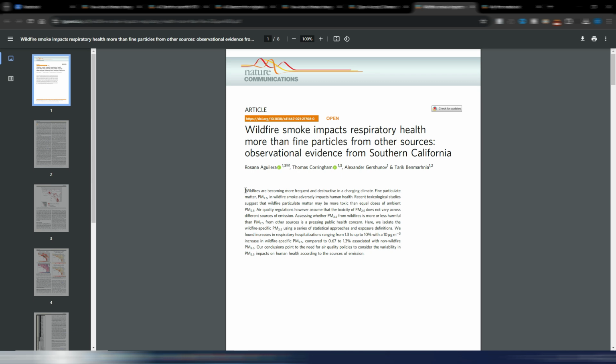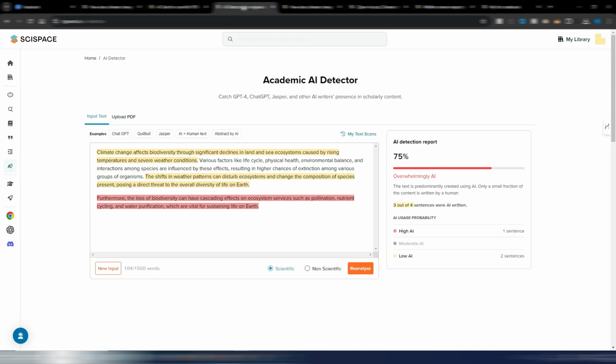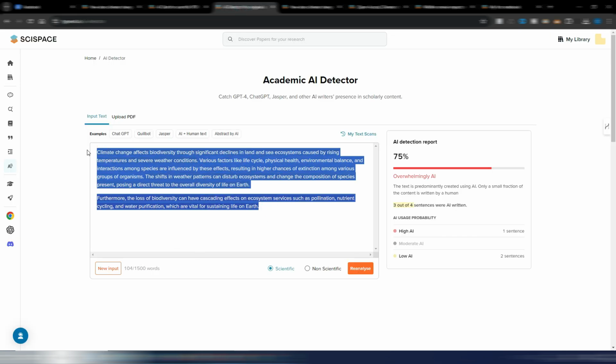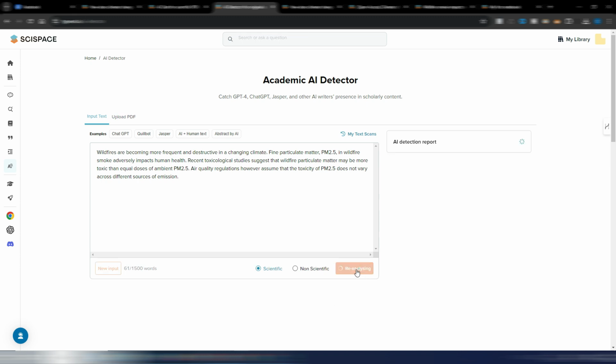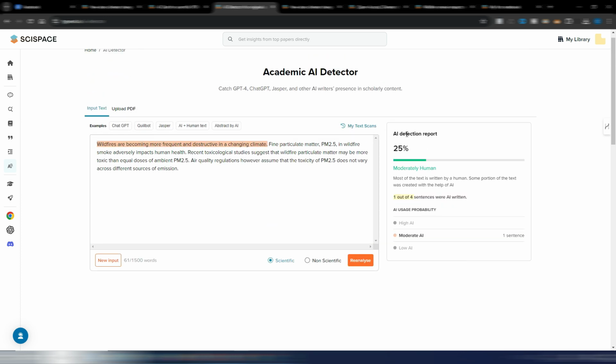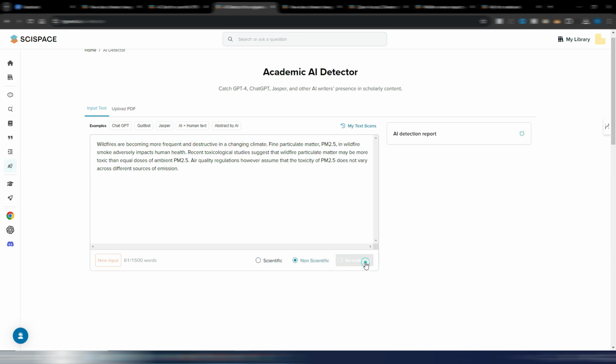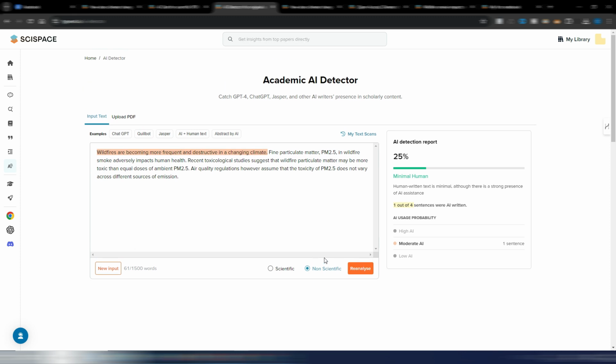If I take one of these papers, for example, let me use this one. I'm just curious to see these AI detectors. I suppose this is human, but let me analyze it. And again, as you can see, it's only 25% AI, so it's moderately human. So this is working pretty good. This is the AI detector. You can also use the non-scientific one. I don't know exactly what changes.